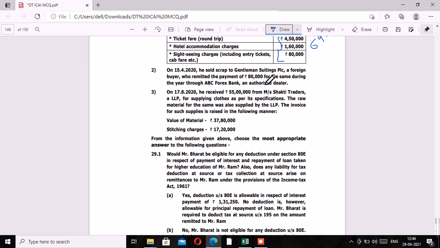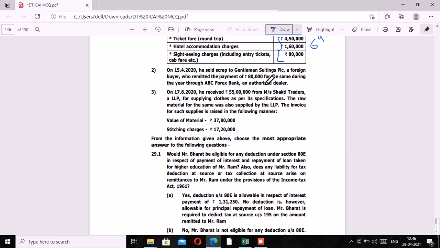So 1.04% would be the TCS rate. So the TCS that is payable on 80,000 would turn out to be 832. That is 80,000 into 1.04. Let's see the options. Yes, we have 832, so it is correct. Let's see the last MCQ.